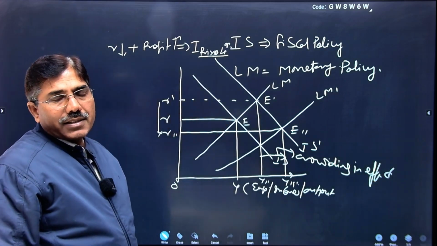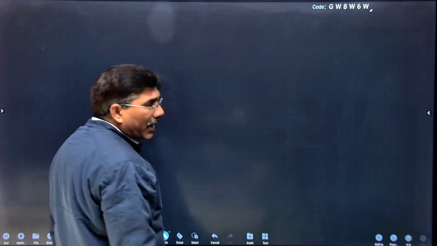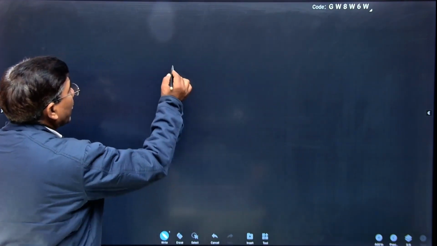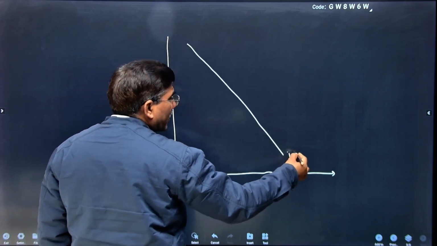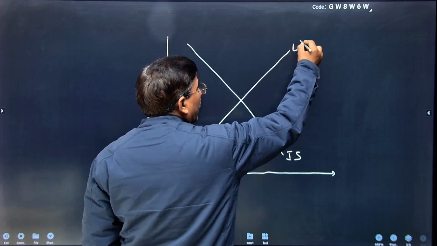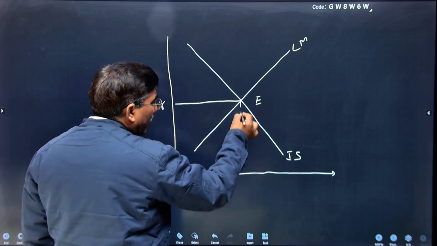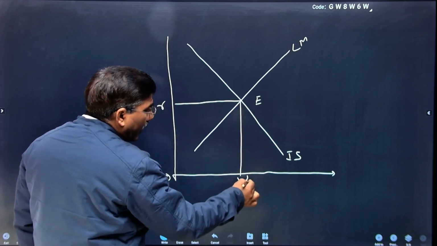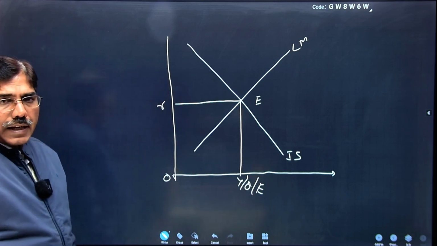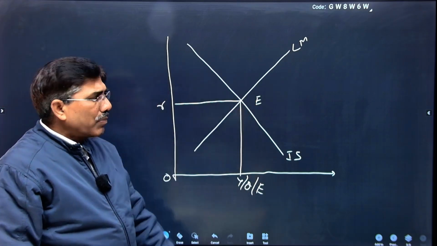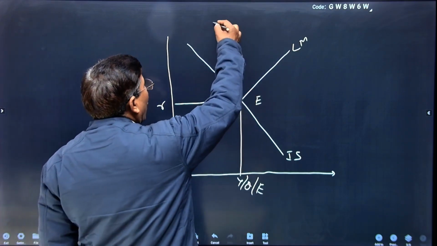Now I can explain in a similar way the crowding out effect. One thing is clear: what is crowding in? Now you can easily understand the crowding out effect. Say the investment saving curve is this one, the liquidity demand and supply curve is this one, the equilibrium rate of interest is OR, and the level of income, output and employment is OY, OQ, OE, and the economy is in equilibrium at point E. Suppose the government increases revenue expenditure to a higher level.